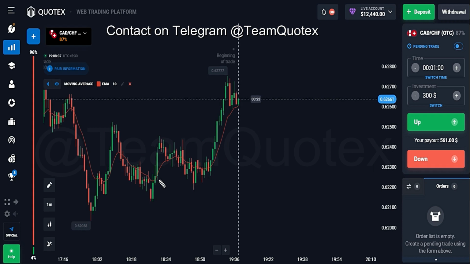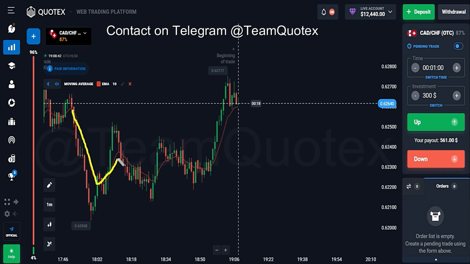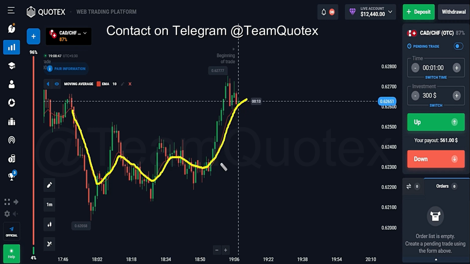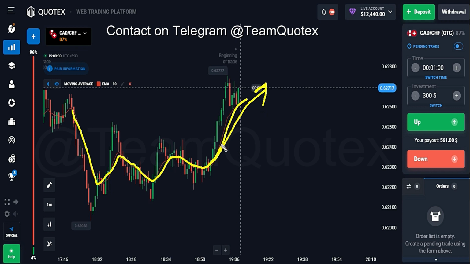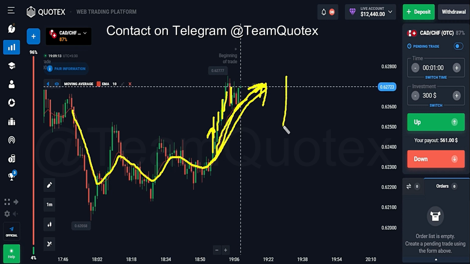Now let's understand what the EMA is. EMA is the exponential moving average. Basically, it's a variation of the simple moving average. This indicator helps us identify the overall trend, in which direction the market is going on a certain time frame, on certain price data. You can see this red line, which is the EMA. Whether the candles are red or green, overall we have to see if all candles are moving and forming above this EMA line, which indicates an upward direction trend.